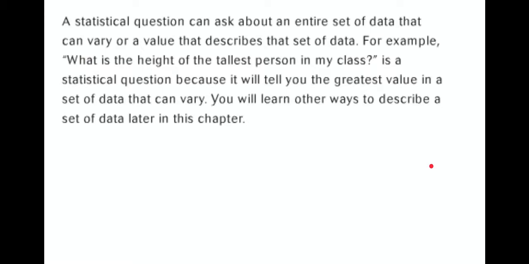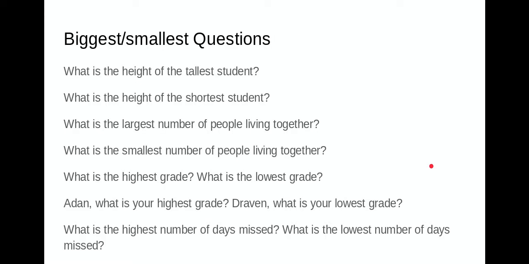Just like last time, let's get some other examples. So this type of statistical question is what I like to call a biggest or smallest question. So just like we said, what is the height of the tallest student? That would be an answer that's asking you about the largest number in a data set. We could also ask about what is the height of the shortest student. So we have these two adjectives, tallest and shortest. They're what are called superlatives.